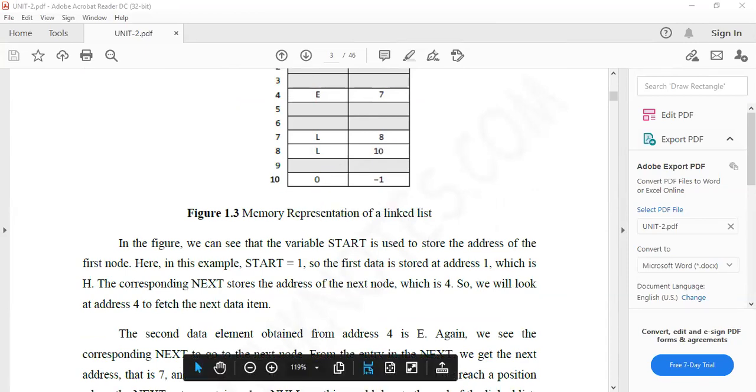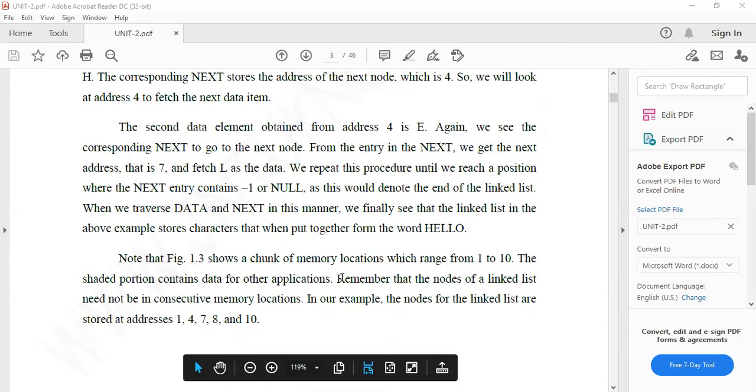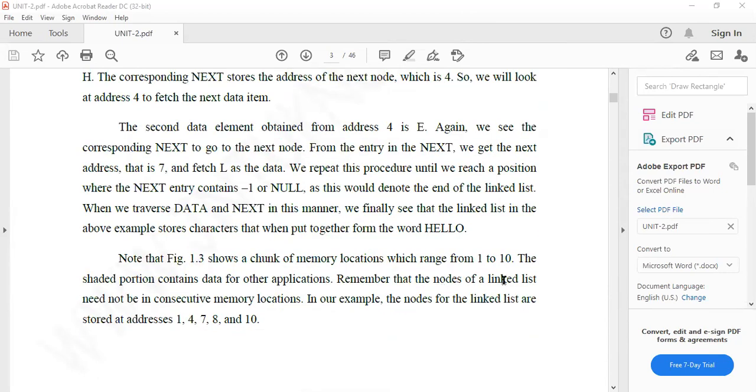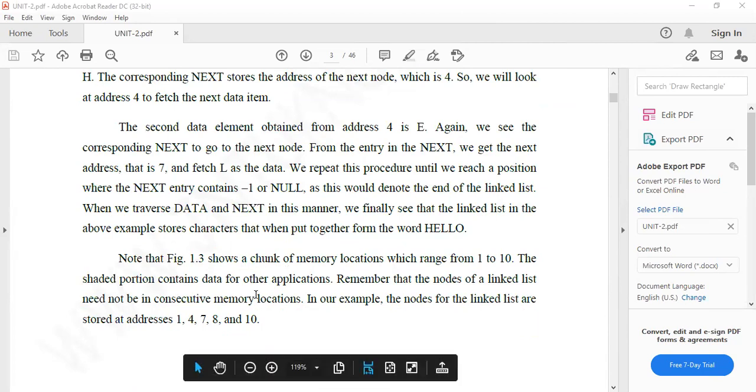Let me draw so that you can clearly understand that. So here total 1 to 10 are there, a chunk of memory. Chunk means a part. The shaded portion contains the data for other applications. Remember that the nodes of a linked list need not be in consecutive memory locations. In our example, that means only our nodes are stored at 1, 4, 7, 8, and 10. Let me draw one thing and clearly understand that.